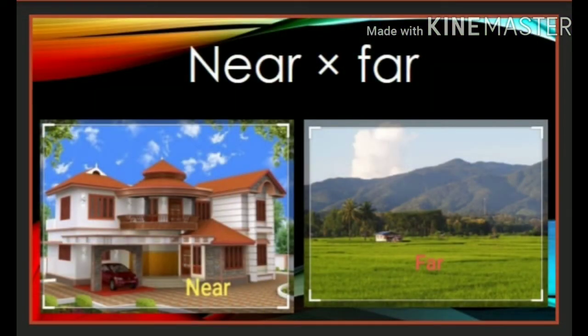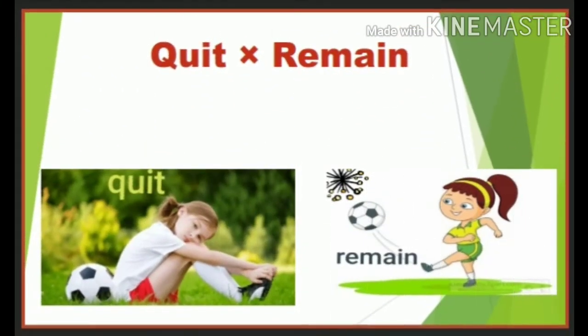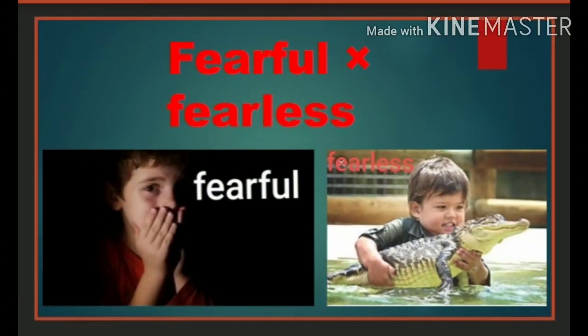Near, far. The bungalow is near to us. The small hut is far away from us. Quit, remain. The girl quits the game. The second girl remains in the game. Brave, coward. The boy looks very brave, who is climbing up the tree. The boy looks cowardly in the second picture.